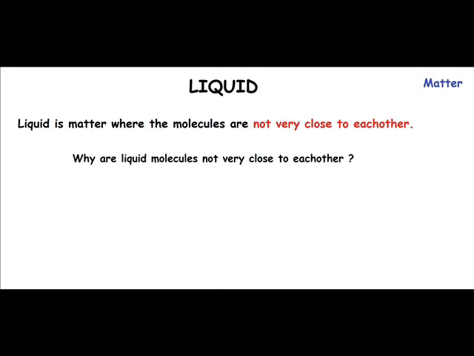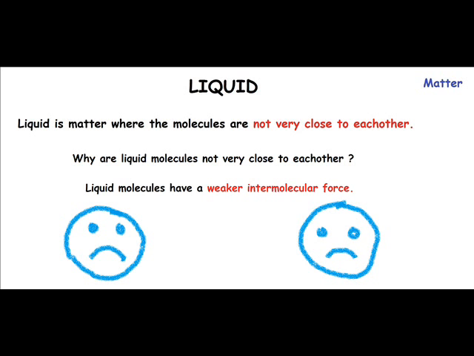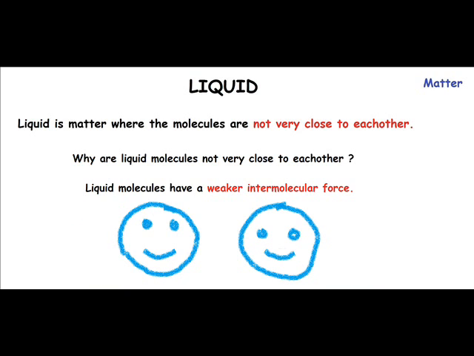So why are the liquid molecules so far apart? In liquid, the molecules have a weaker intermolecular force or weaker intermolecular attraction. In a solid, the intermolecular attraction was very strong, but in liquid, the intermolecular attraction is weak. That is why in liquid, the molecules are so far apart.